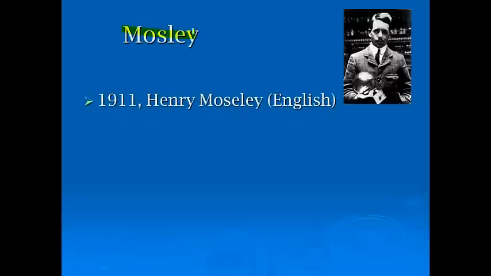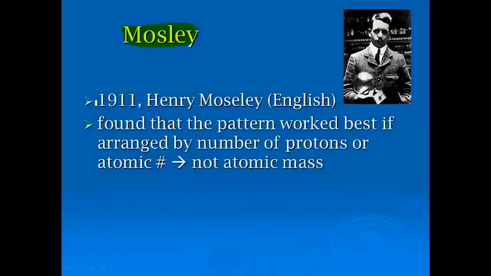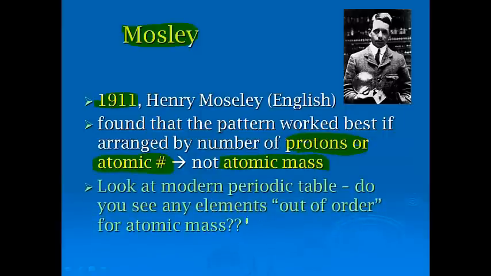Okay, so the next person that comes along is Moseley. What Henry Moseley is most responsible for is that in 1911, he found that the pattern worked best if you arranged the elements by the number of protons, or the atomic number, which we've already talked about, and which is how we know the periodic table is now ordered, not by atomic mass. Now, you probably have not noticed this before, but if you look at a modern periodic table, there are some elements that are essentially out of order for atomic mass.